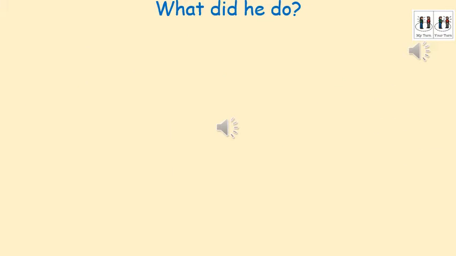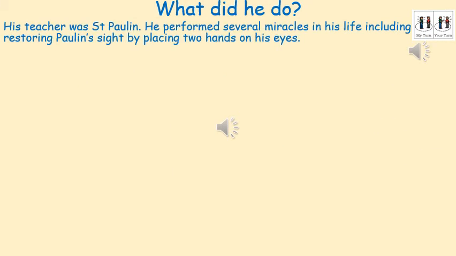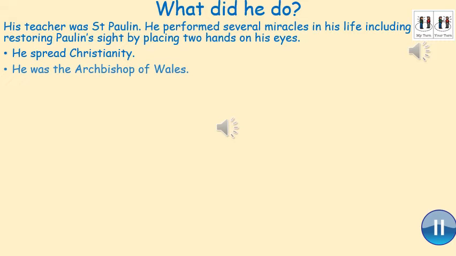What did he do? His teacher was St. Paulin. He performed several miracles in his life, including restoring Paulin's sight by placing his hands on his eyes. He spread Christianity. He was the Archbishop of Wales.